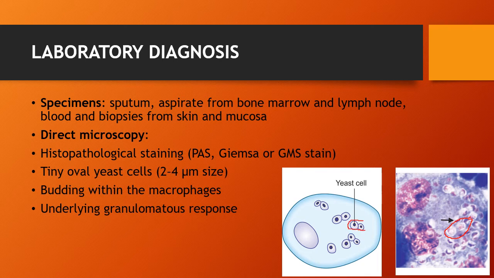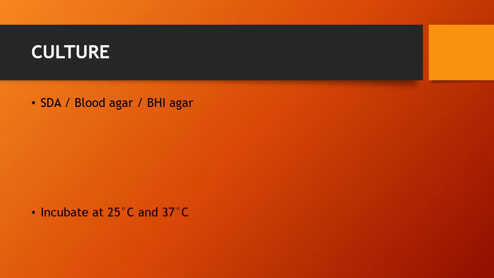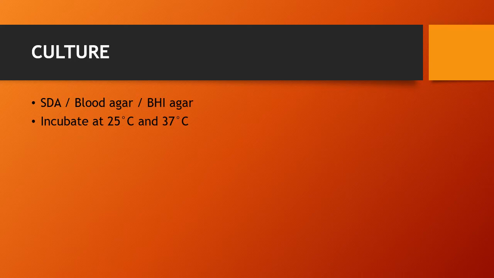They are tiny oval yeast cells measuring 2 to 4 micrometers in size. In culture, which is the gold standard method of diagnosis, the specimen should be inoculated into media such as SDA or blood agar or brain heart infusion agar, where you can do duplicate sets and incubate at 25 degrees Celsius and at 37 degrees Celsius because it is a dimorphic fungus.